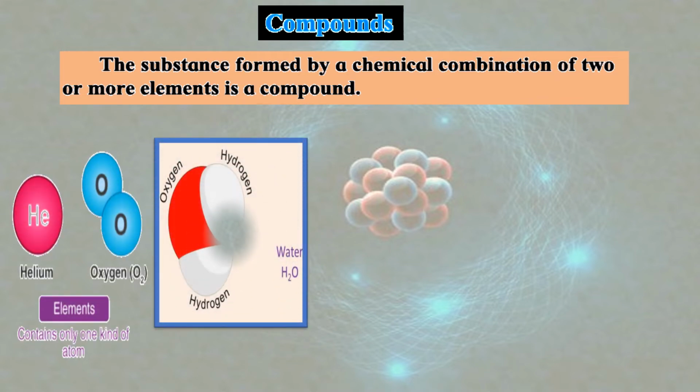In your examples here you can see helium is an element. It will contain only one kind of atom of helium, and that is why it is a single element. Oxygen, again there are the same type of atoms in it and hence you have the oxygen element. Now when we talk about water, water has two different elements, hydrogen and oxygen. So there are two hydrogen atoms and there is one oxygen atom. So it is H2O. Understood?